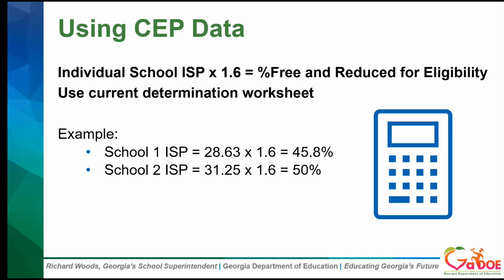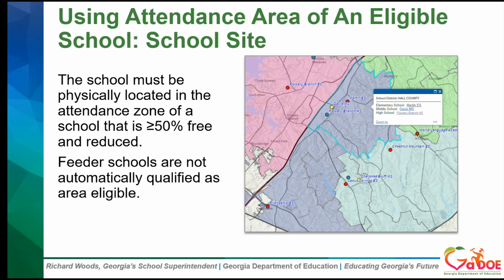And if you look at the other example on the slide, school 1, where the ISP is only 28.63, multiplied out times the 1.6 multiplier is 45.8%, and that would not be area eligible, even though it is a CEP school. So when using the attendance area of an eligible school to qualify a school that is less than 50% free or reduced, the site must be physically located in the attendance zone of the school that is 50% free or reduced or more.